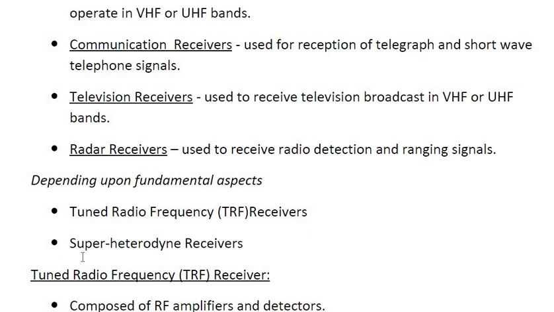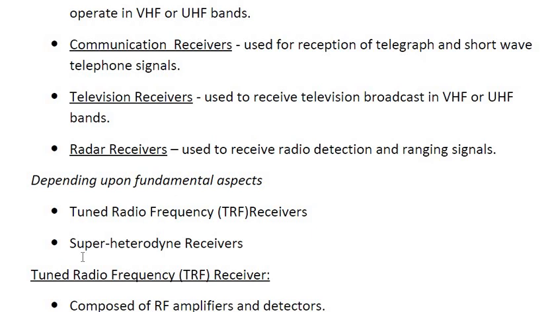Whenever you are going for TV broadcasting, we use television receivers. For communication purposes, or for telephones, we will be using communication receivers. Then we have frequency modulation receivers and amplitude modulation receivers depending upon the frequency bands. So that was completely depending upon the application.